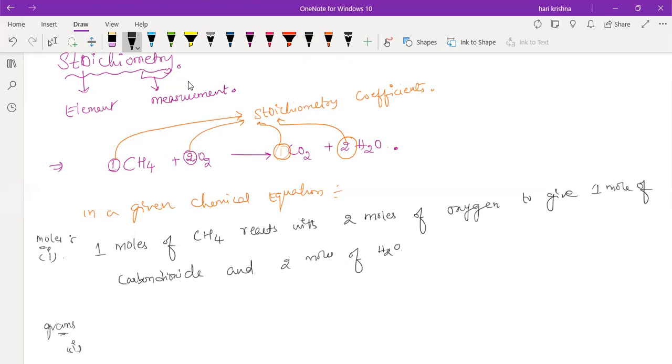In terms of grams, what is the equation part? What is the molecular mass of CH4? 16, right? So 16 grams of CH4 will react with how many grams of O2? 16 grams of CH4 will react with how many grams of O2?